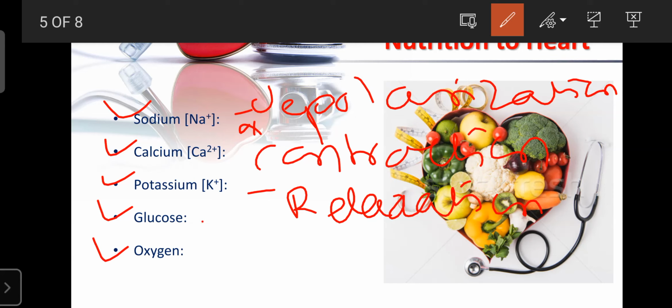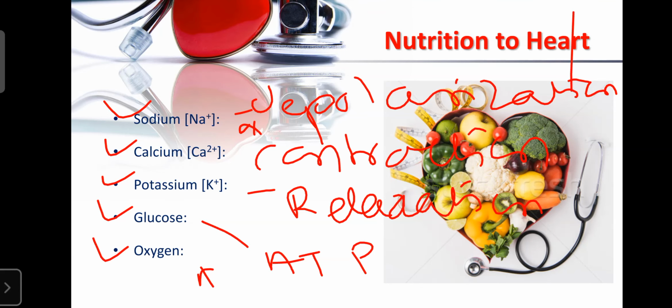Next one is glucose. It is the source of energy. The glucose can be metabolized in the myocardium and produce ATP. ATP is helpful for the working functions of the heart. Next one is oxygen. Oxygen is required for respiration or to regulate the metabolic functions. Okay, so in the next